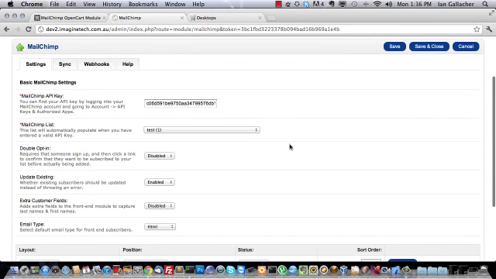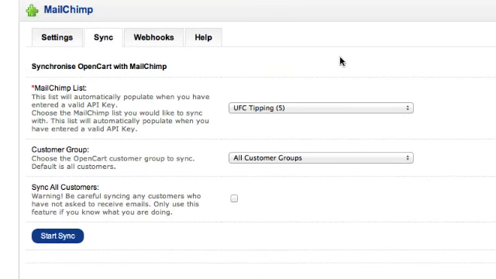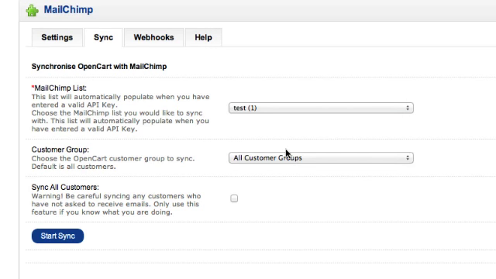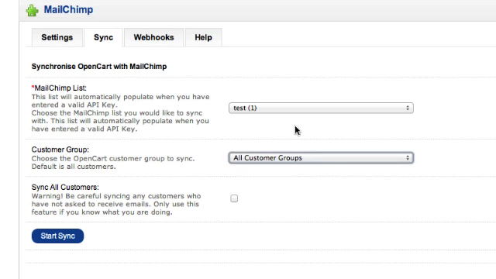The next key feature of the MailChimp OpenCart module is the sync feature. This is unique to this module. It basically allows you to grab all the customers in your OpenCart database and send them over to MailChimp. Now you can refine that by customer group. So if you've got a large array of groups in your OpenCart store, you can pick which group, or you can pick all customers. But you can define which subset of customers is going across. You can choose the MailChimp list that it's going to.